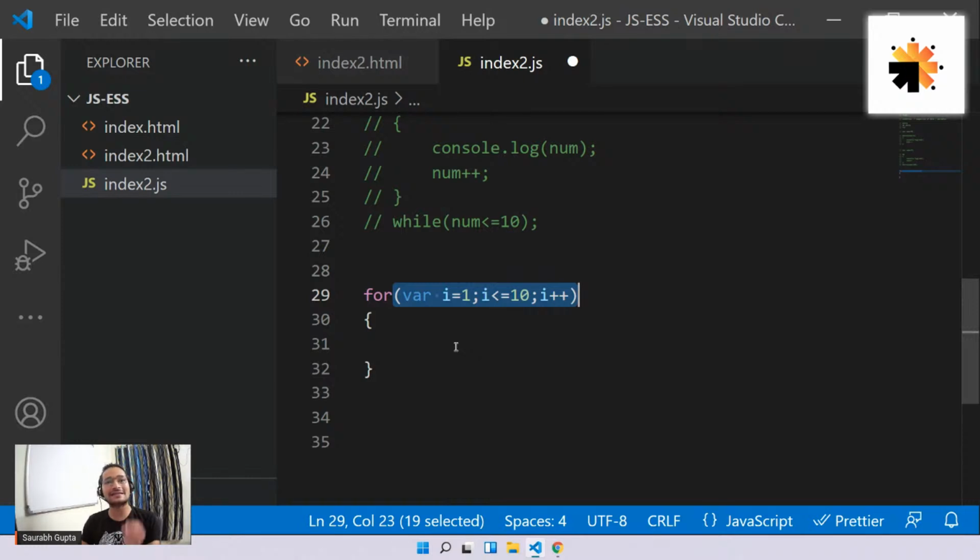Okay, so for loop is syntactically better. That's, I think, the main difference between for and while. Otherwise, they work exactly the same.